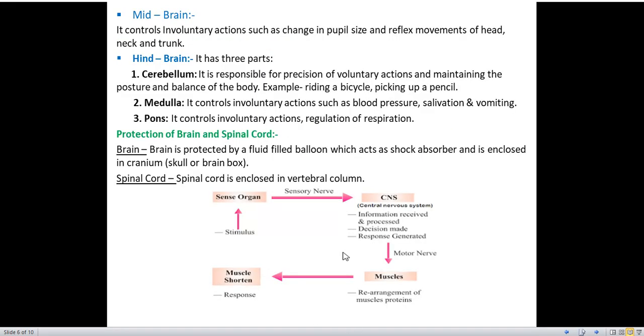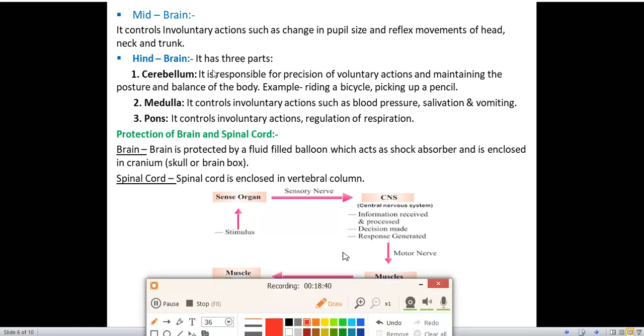Next one is the midbrain. So what is midbrain? It controls involuntary actions such as change in pupil size, reflex movement of head, neck and trunk. So this midbrain controls involuntary action and forebrain controls voluntary action. Involuntary action such as change in pupil size, reflex movement of head, neck and trunk.